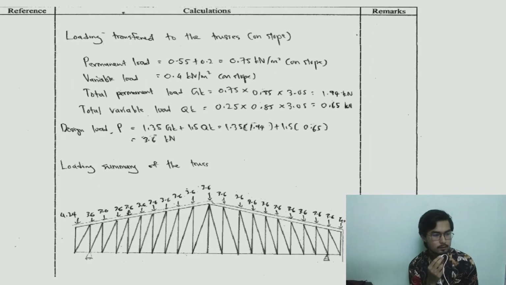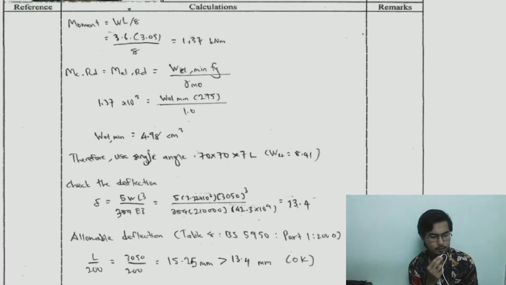Okay, this is the load transfer to the truss on slope. From the data, we got the design load P is equal to 3.6. As you can see, this is the loading summary of the truss, and we check the moment. We use the single angle 70 times 70 times 7L, which is WL is equal to 8.41. Check the deflection, and the allowable deflection is 15.25, which is larger than 13.4, which is okay.